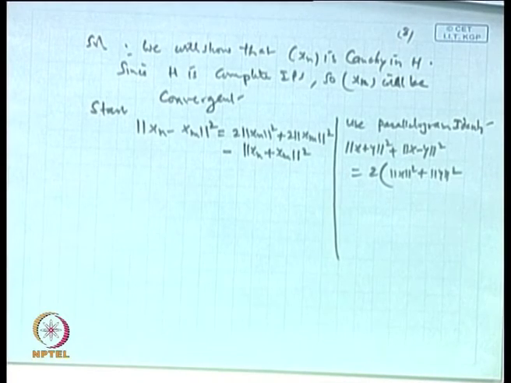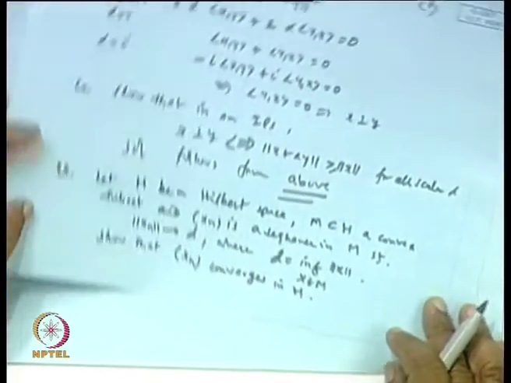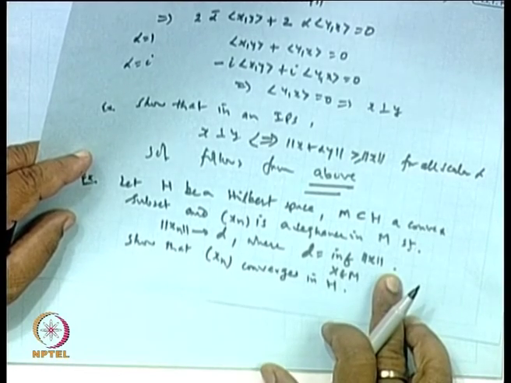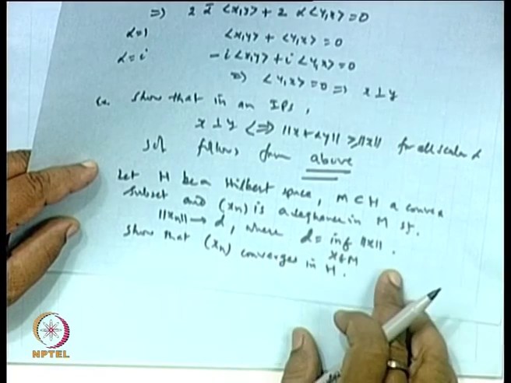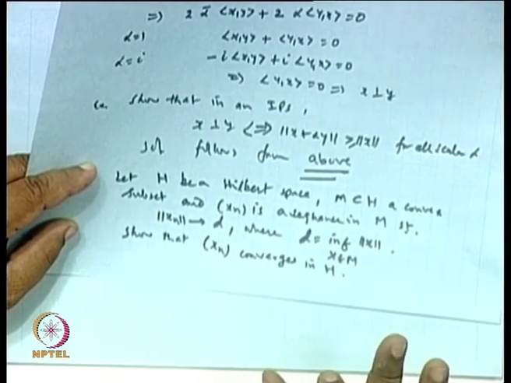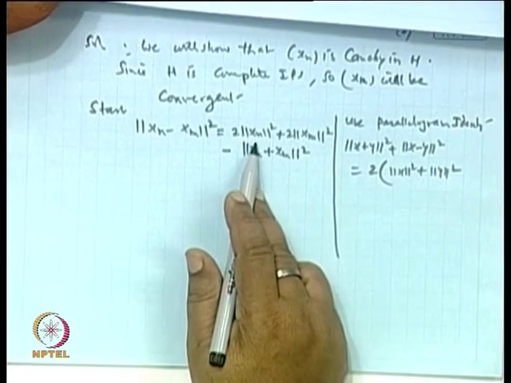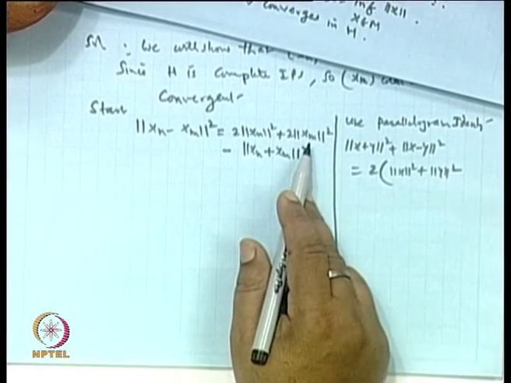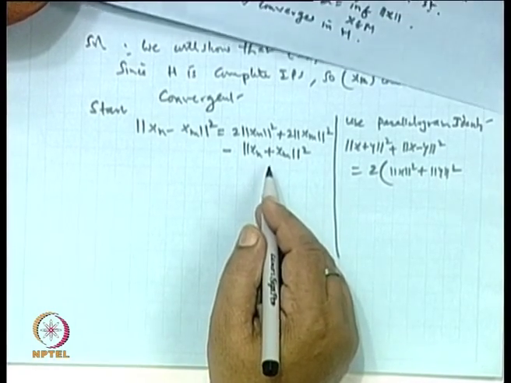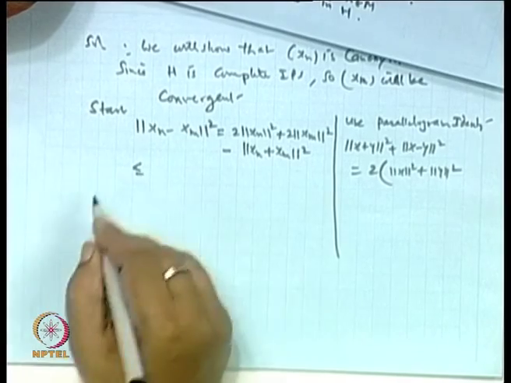Okay. Now, what is given is that norm of x n goes to d, where d is the infimum of norm x. It means that d is less than or equal to norm x for any x, because it is the infimum value. So, let us take this. The norm of x n will go to d, and this will go to d. And what is this, norm of x n plus x m? Well, this will go to d square.